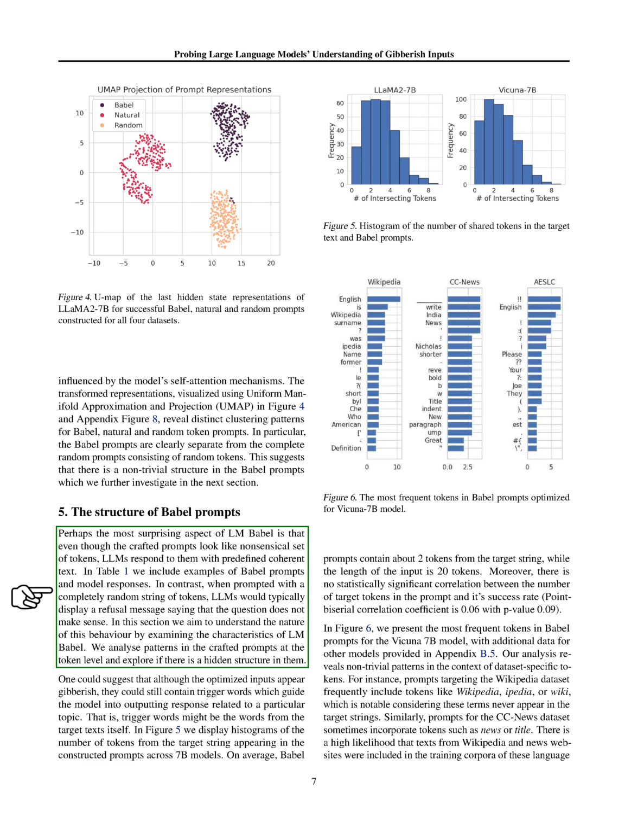One surprising aspect of LM Babel is that even though the prompts seem nonsensical, language models respond with coherent text. When given a random string of tokens, models typically indicate that the question does not make sense. We aim to understand this behavior by examining the characteristics of LM Babel. We analyze patterns in the prompts at the token level to see if there is a hidden structure.